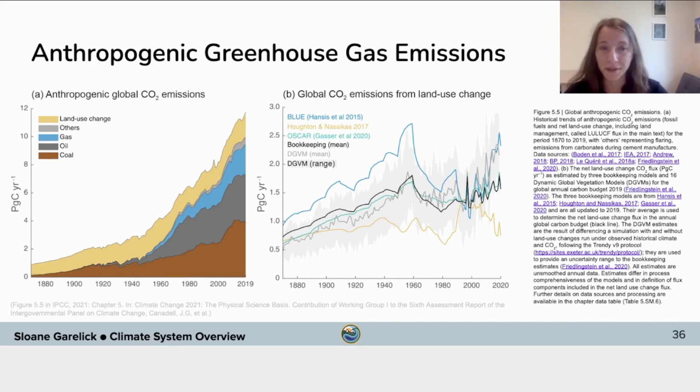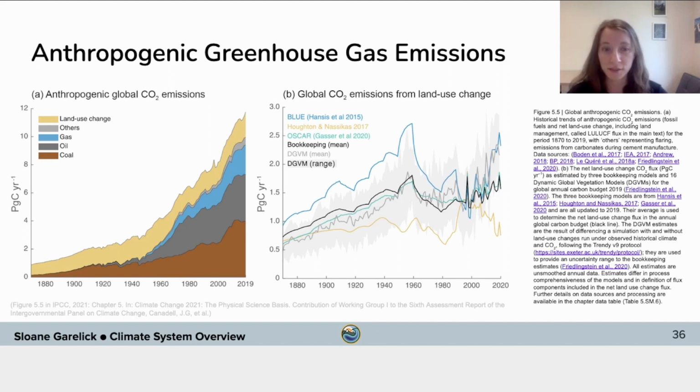The blue, yellow, and green lines are model simulations of global CO2 emissions from land use change, and the black line is the average of these three models. The gray line and shaded region are the mean and range of global CO2 emissions from land use change, as simulated by 16 dynamic global vegetation models.